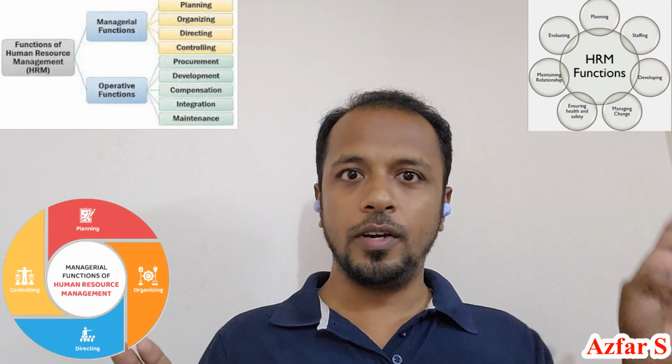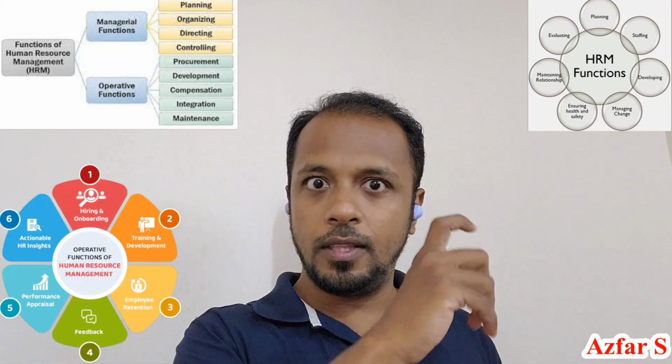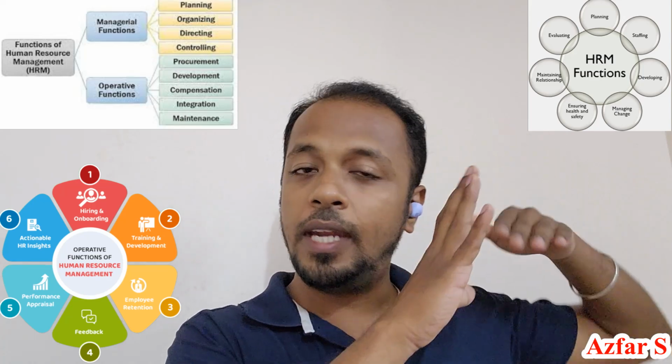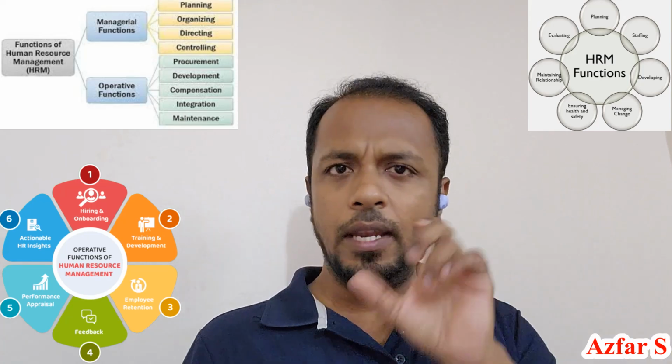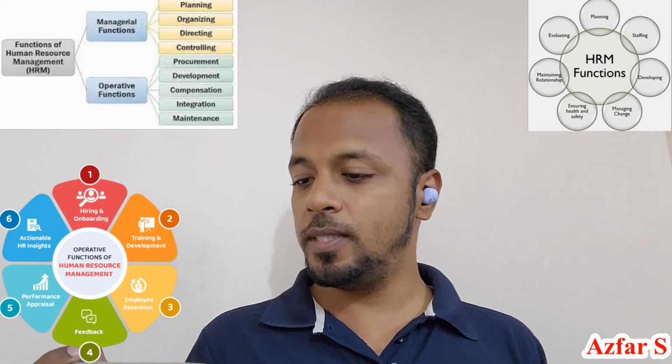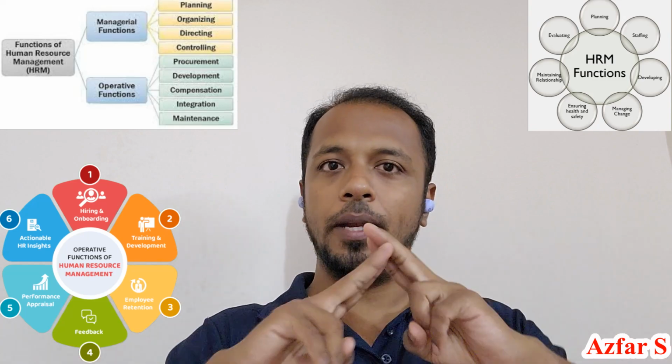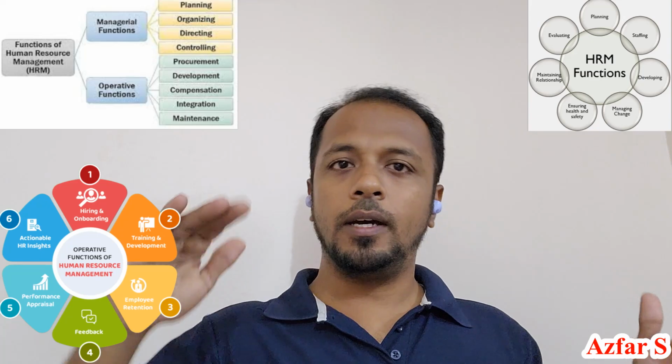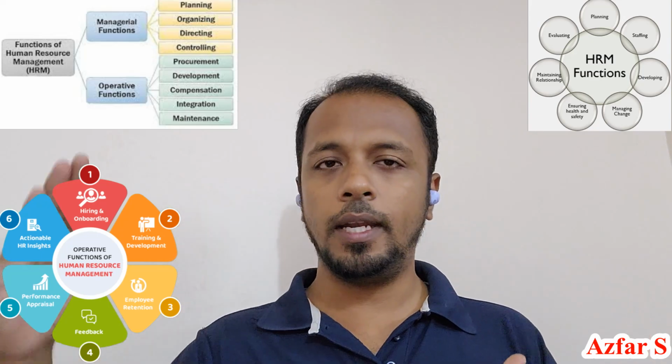Whereas in operative functions, in each and everything, how they are going to work is in a very detailed way. That is the operative functions. In operative functions, there are a few different things which you are going to see, like procurement function, development function, compensation, integration and maintenance. This is how the functions of human resource management differ, as managerial and operative, and they have been categorized. Let's check in a detailed way.